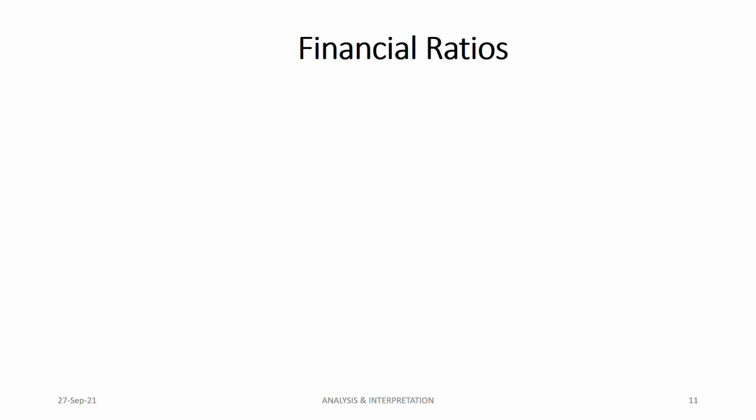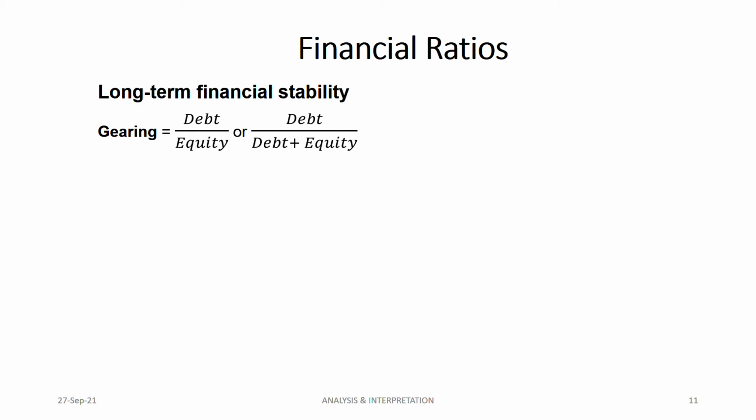Okay. Now the third type is long-term financial stability: gearing. Gearing could be presented in two ways. It could be debt over equity, or debt divided by debt plus equity. You can use either of these in your exam. The examiner will not penalize you. If you ask me which one is more correct, I will be unable to answer. That's the reason they have given you both, so just use any one of them.